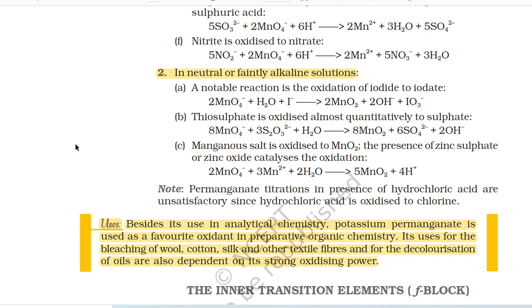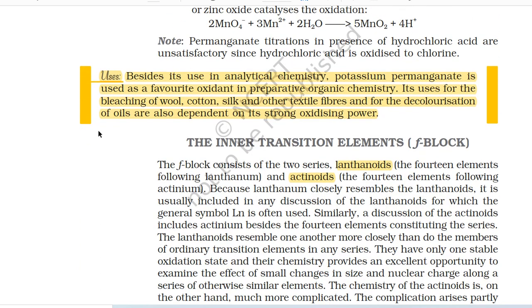Note, permanganate titrations in the presence of hydrochloric acid are unsatisfactory since hydrochloric acid is oxidized to chlorine. Uses. Besides its use in analytical chemistry, potassium permanganate is used as a favorite oxidant in preparative organic chemistry. Its uses for the bleaching of wool, cotton, silk, and other textile fibers and for the decolorization of oils are also dependent on its strong oxidizing power.